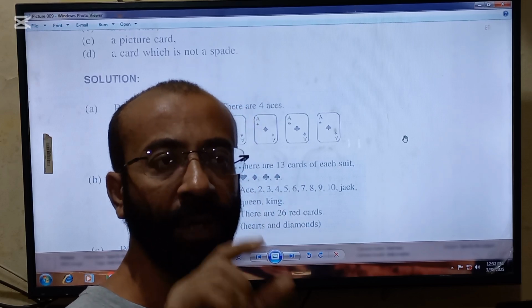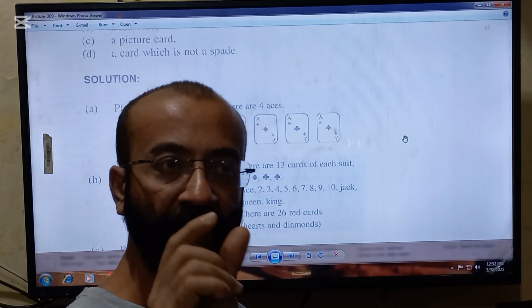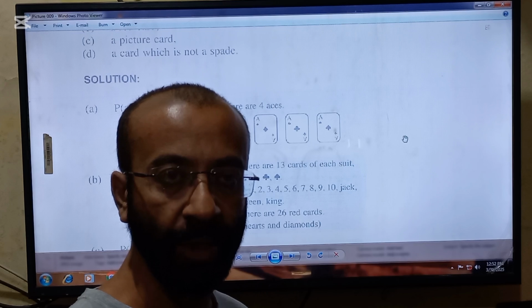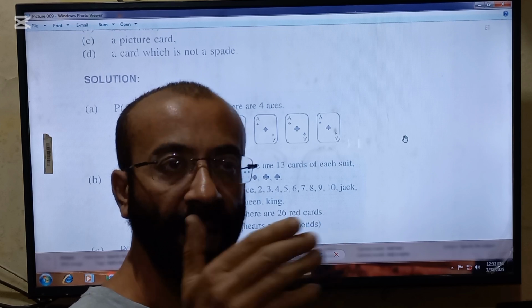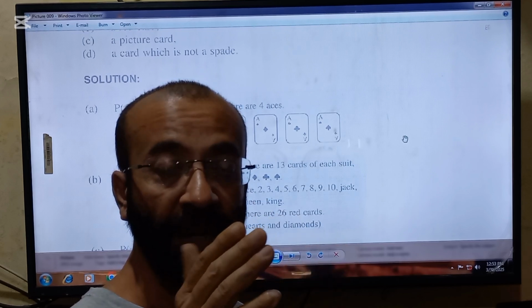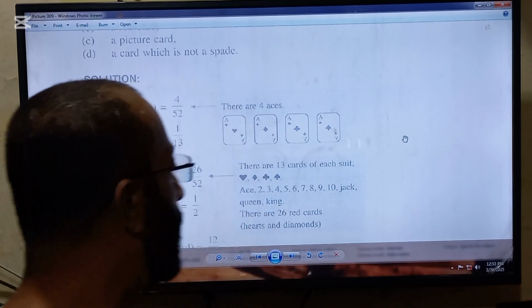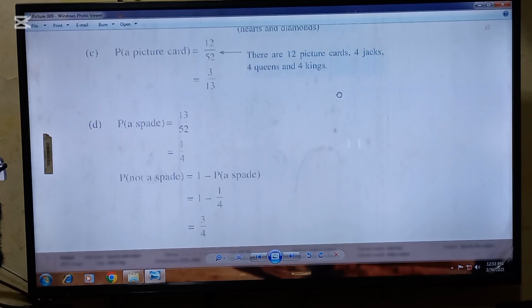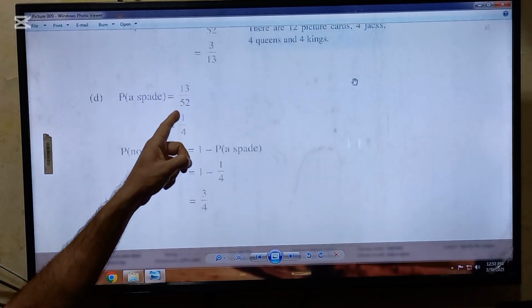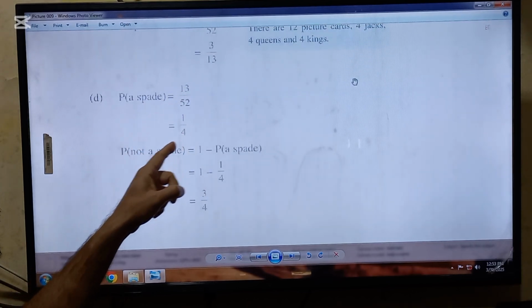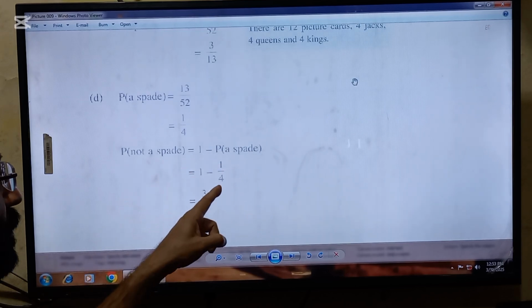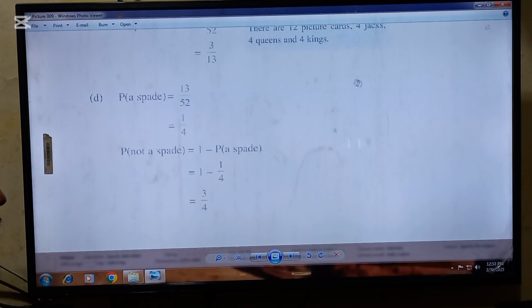Another way to solve this question is to find the probability of a spade. Spade's favorable outcomes will be 13, placed in the numerator, and 52 in the denominator. The final answer for not a spade will be 1 minus the probability of a spade. So look here, in the D part, a spade's probability is 13 by 52. The answer will be 1 by 4, and not a spade will be 1 minus 1 by 4. After solving this, you will get an answer of 3 by 4.